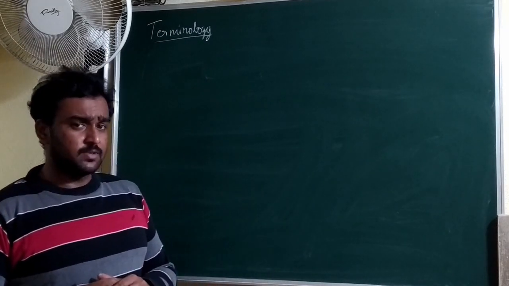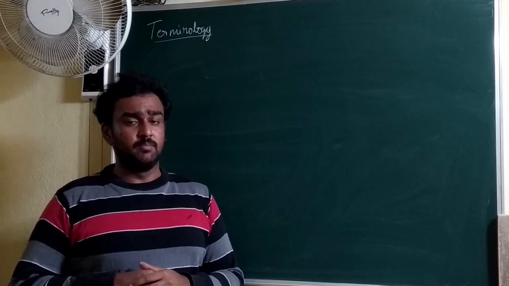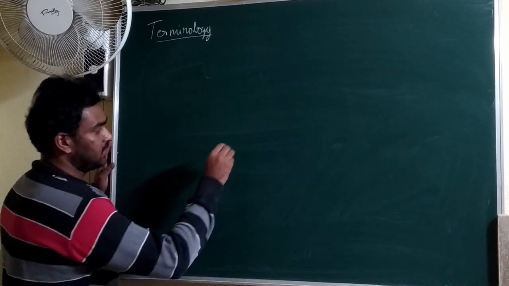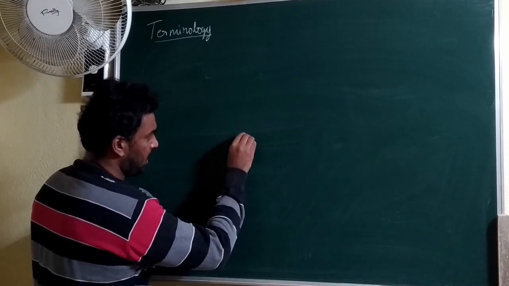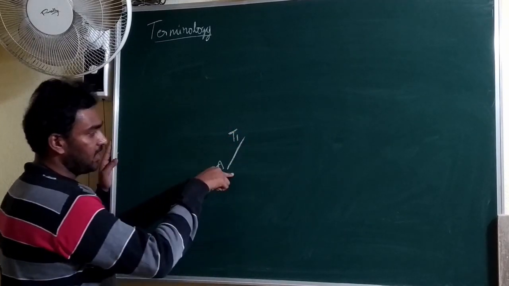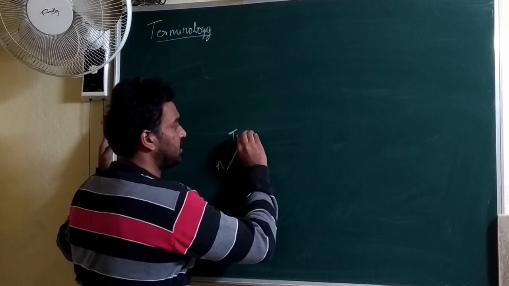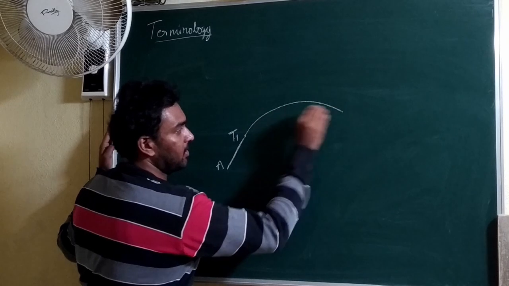Considering the simple curves, let us know the terminologies that are present in simple curves. If you start with a straight line A, let me note it as AT1. So AT1 is considered to be one straight line where it will next change its alignment by providing a curve.